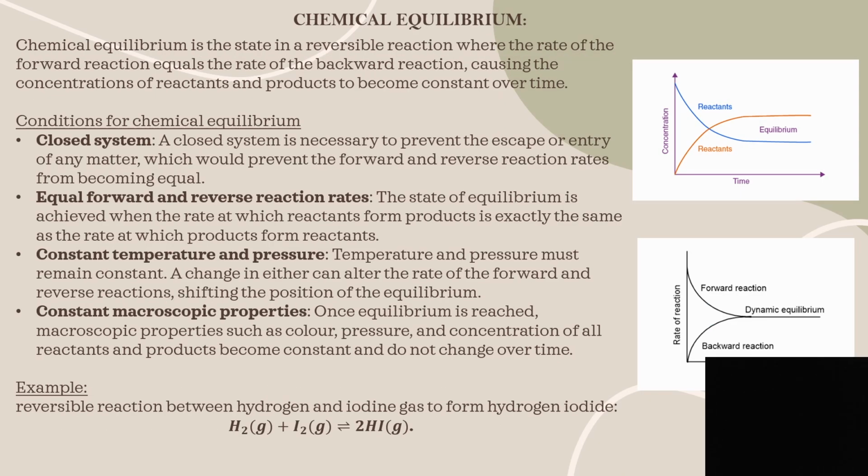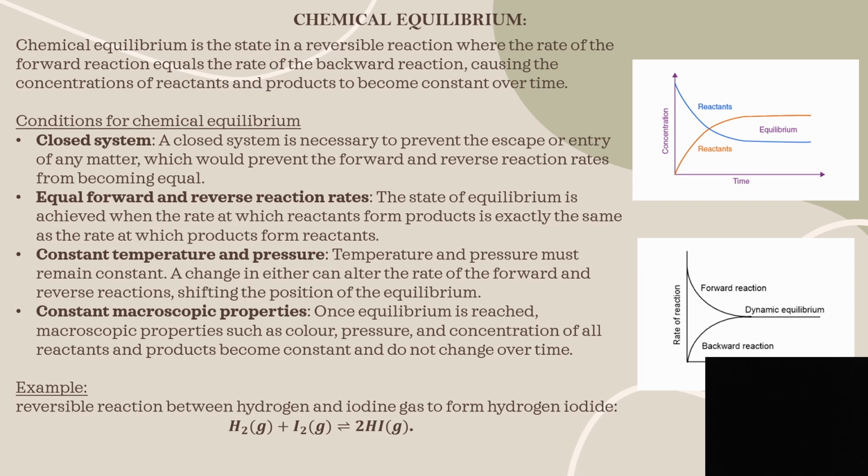Now, let's understand what is chemical equilibrium. So, chemical equilibrium is a state where the rate of forward reaction is equal to the rate of backward reaction and the concentration of reactants and products are constant with respect to time. It is a reversible process. So, there are also conditions for chemical equilibrium.